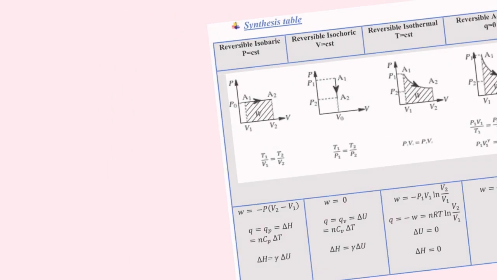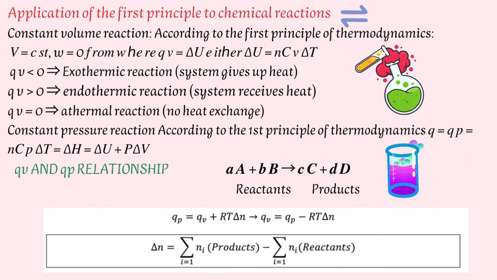Application of the first law to chemical reactions. At constant volume, Q would equal delta U. If Q is less than 0, the reaction is called exothermic. When Q is greater than 0, it's called an endothermic reaction. When Q equals 0, that means an athermal reaction. At constant pressure, Q is equal to Qp, which is delta H. For a chemical reaction, we can deduce a relationship between Qp and Qv.